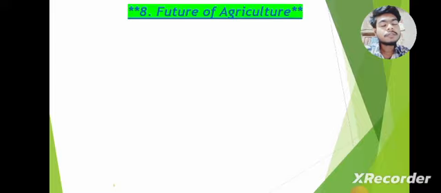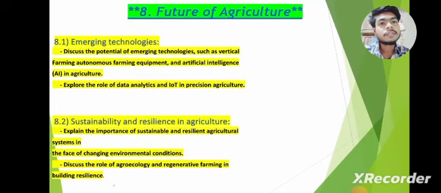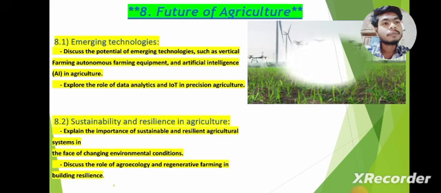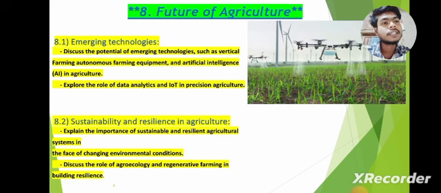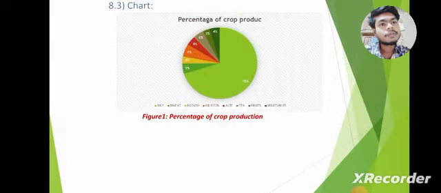The future of agriculture. This is a very bright future, because we have intelligent scientists who can grow many kinds of hybrid crops. We also see a drone spraying chemicals in the field, so less time is needed and more area is covered in the same time. There are other projects used to grow crops, and here is the percentage of crop production.